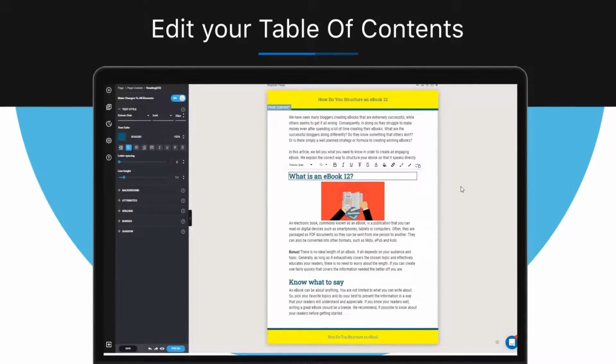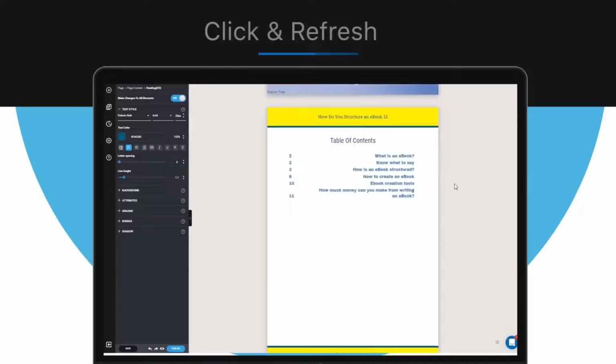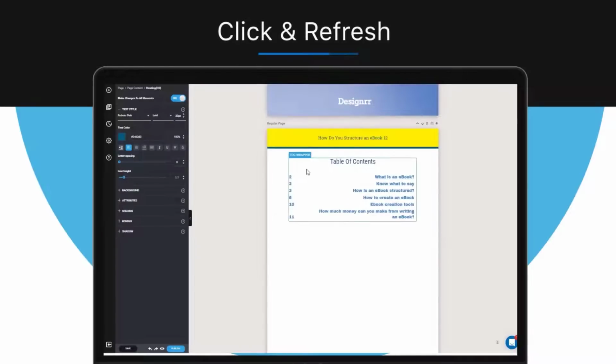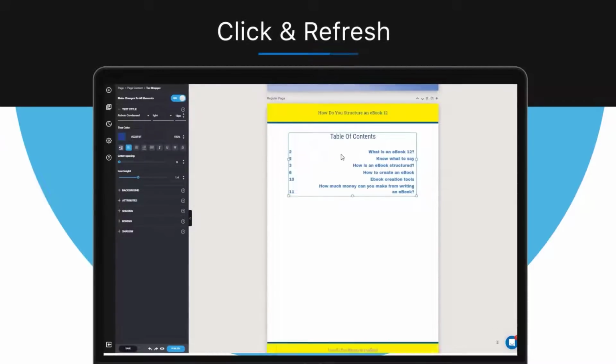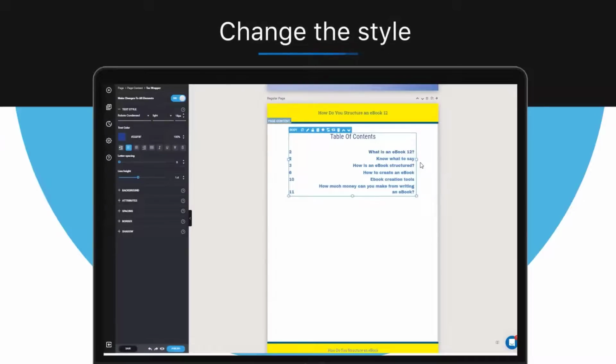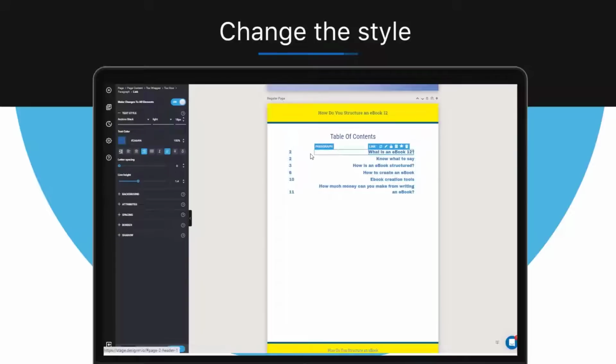Now you go to your table of contents section and refresh it simply by selecting a table of contents and clicking the refresh icon you'll see above, and that will refresh the table of contents, and there you'll see the change made. Now if you want to make any visual changes like color correction or fonts or spacing, then you need to choose the line that you want to apply the changes for, and on the left side you'll see the dedicated window for those changes.